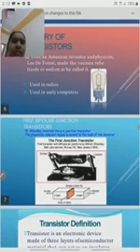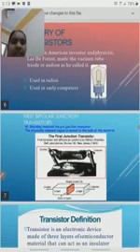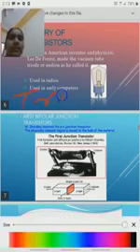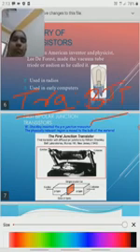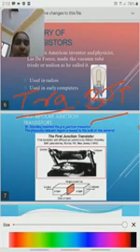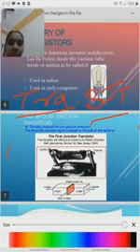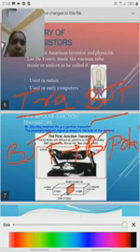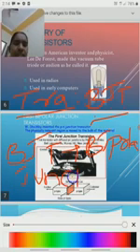One question: is there any difference between a transistor and a BJT? No, transistor is another name for BJT. BJT is the complete name of the transistor. BJT stands for bipolar junction transistor.